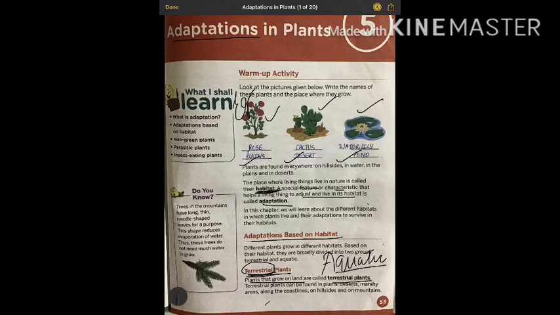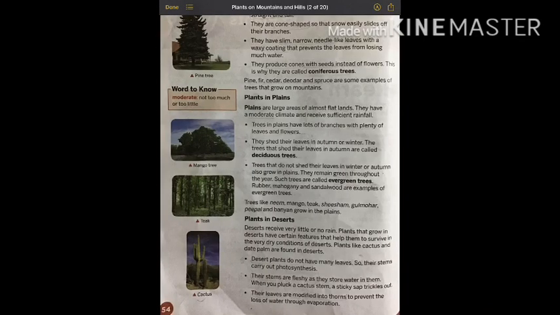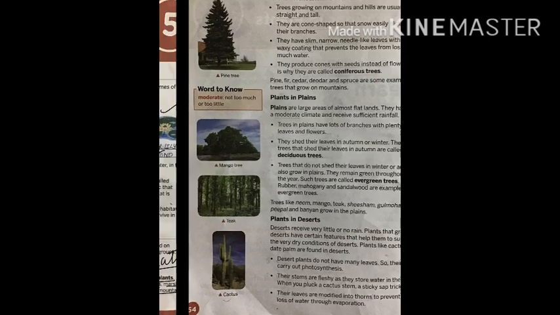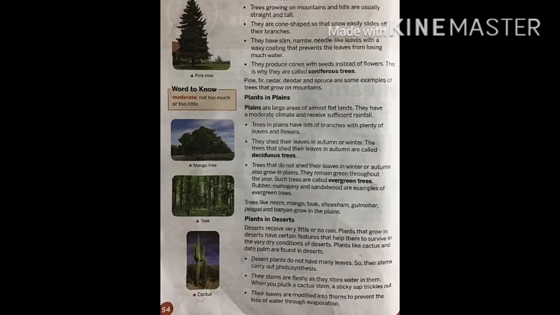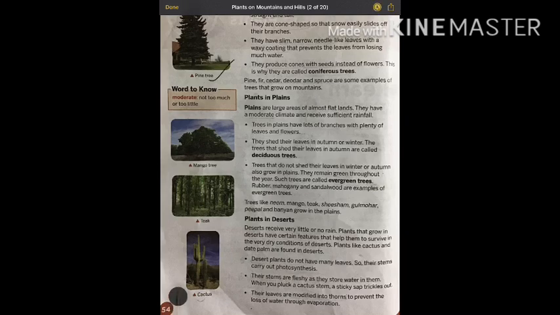Now, land can be of different types. It can be a plain, it can be a desert, it can be a marshy area, it can be a coastline, it can be a hillside or on mountains. So let's study about different plants here in different habitats. Alright, so now the first one is plants on mountains or hills. As you can see in the picture here, students, this is the picture of a pine tree. So plants in mountains are straight and tall.